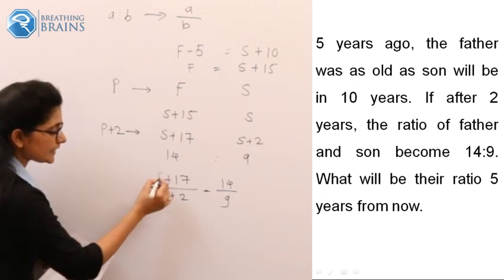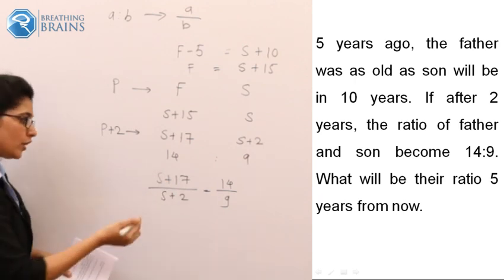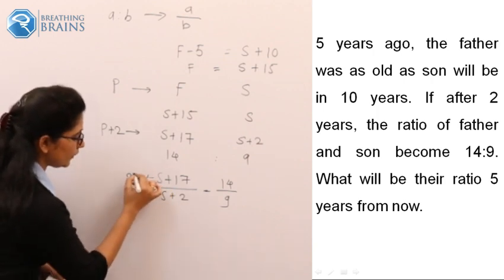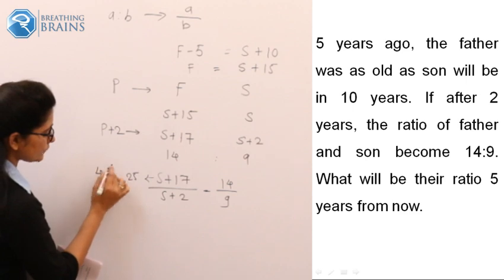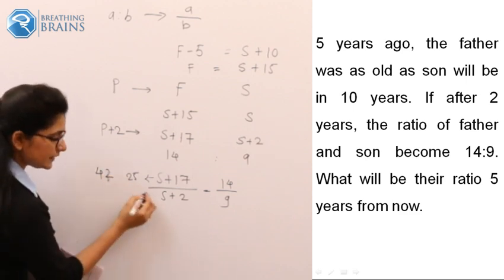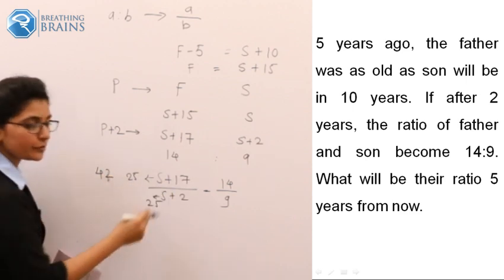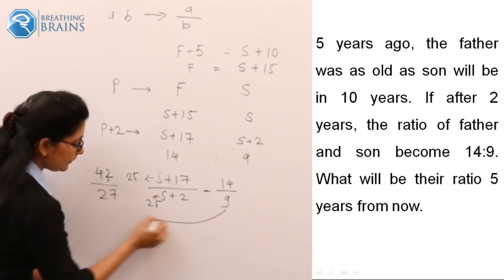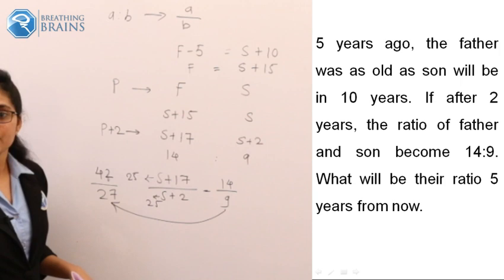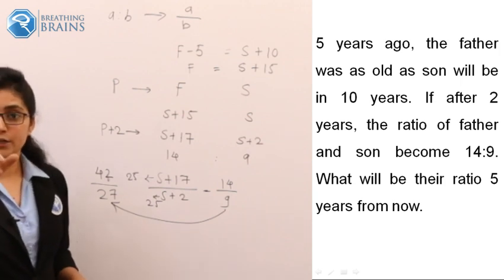So the value of S is 25. Put this value in the denominator. It should be 25 plus 2, that is 27, and now you are getting a number which is a multiple of 9. So the value of S should be 25.